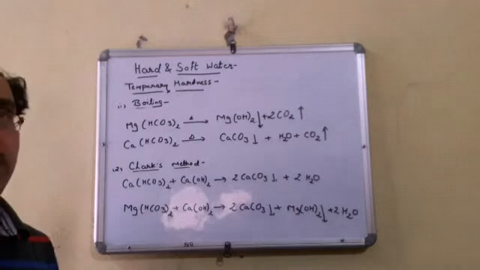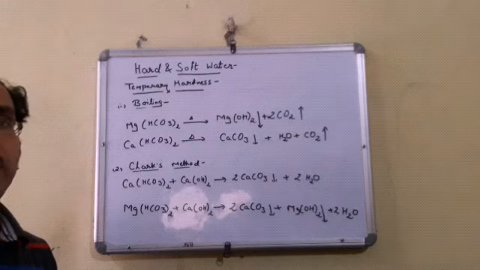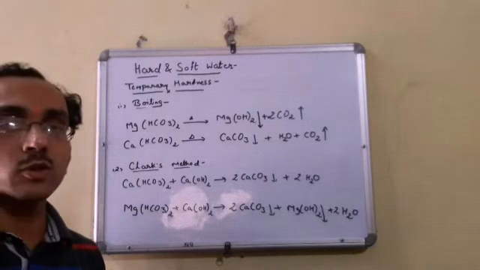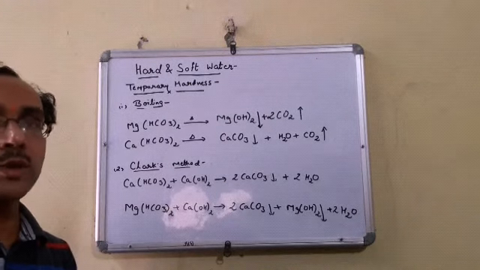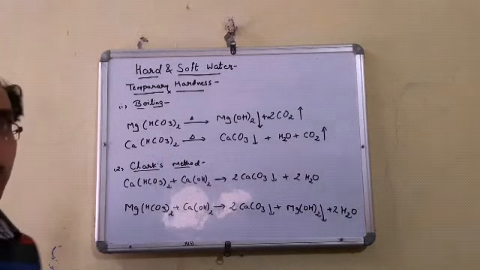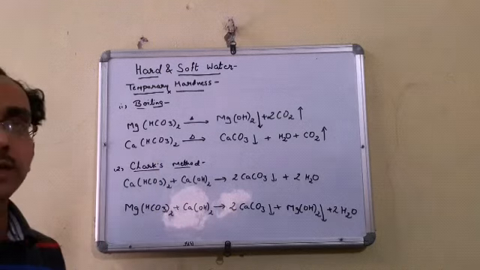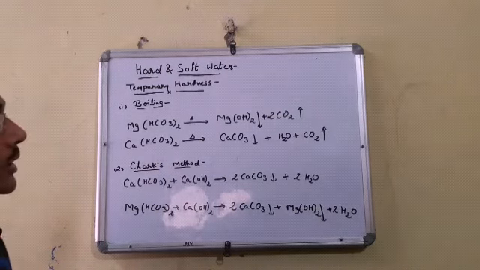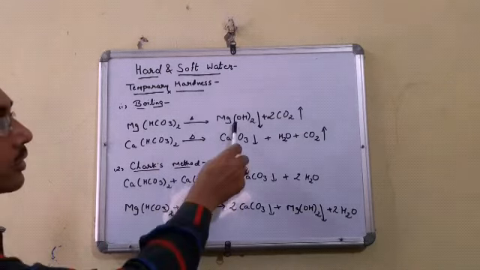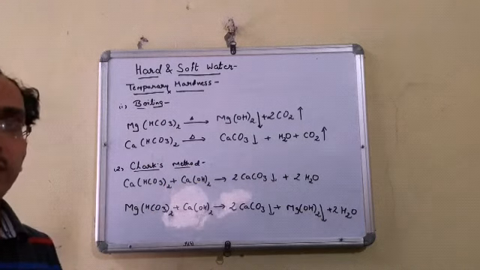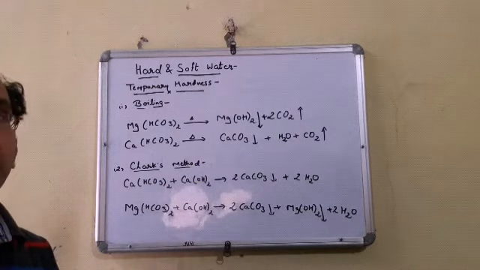Now students, next topic is temporary hardness. How can we remove temporary hardness? I have told you that temporary hardness is due to the presence of the bicarbonate salts of calcium and magnesium. The first way is by boiling. During boiling, the magnesium hydrogen carbonate that is soluble in water converts into insoluble magnesium hydroxide. Similarly, calcium hydrogen carbonate on boiling converts into insoluble calcium carbonate. These are filtered out and we can easily remove the temporary hardness of water.